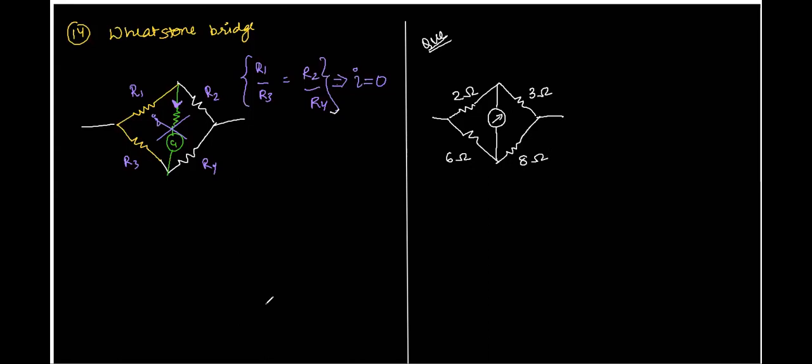Now, the question is asking what must be the shunt resistance across S. So this is P, this is Q, this is R, and this is S. What should be the shunt resistance across S so that the balance is obtained?